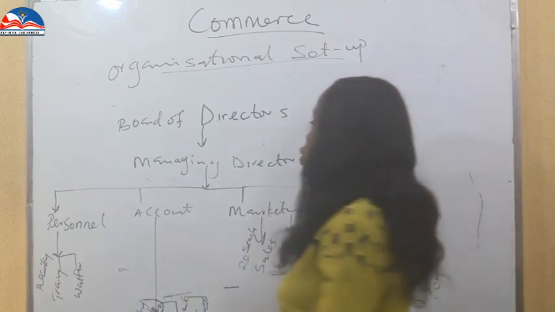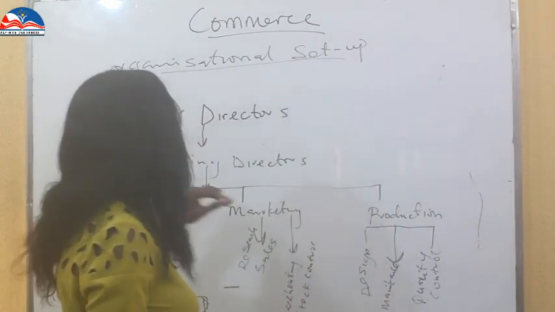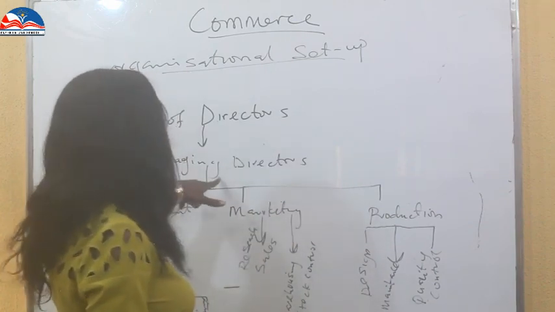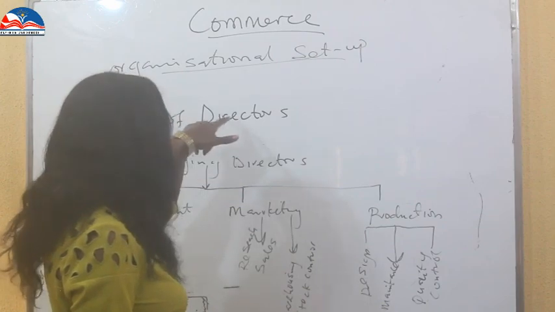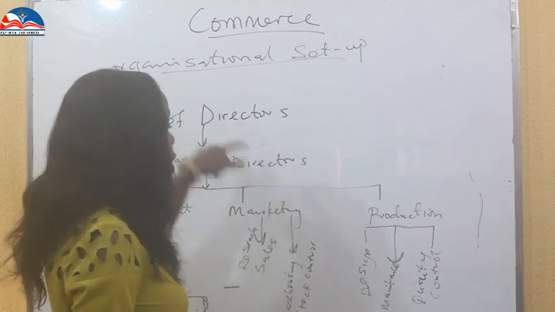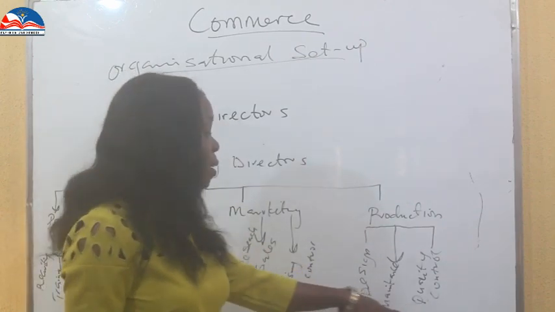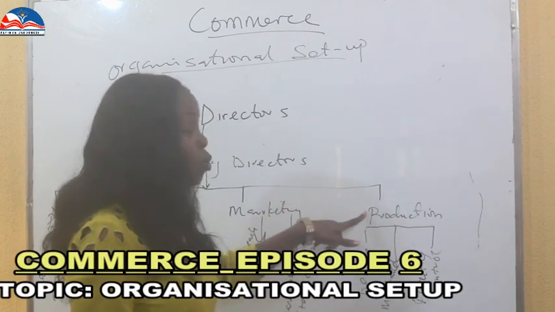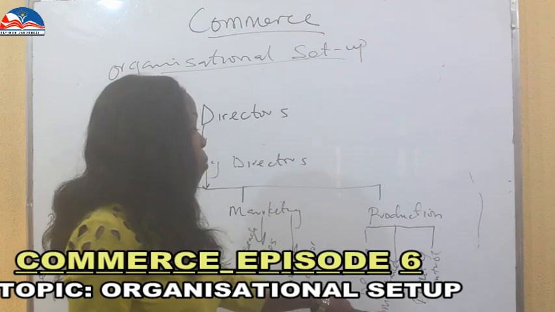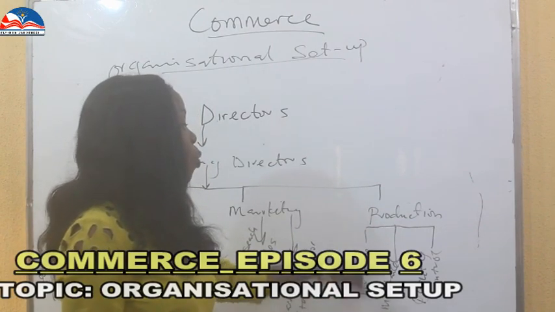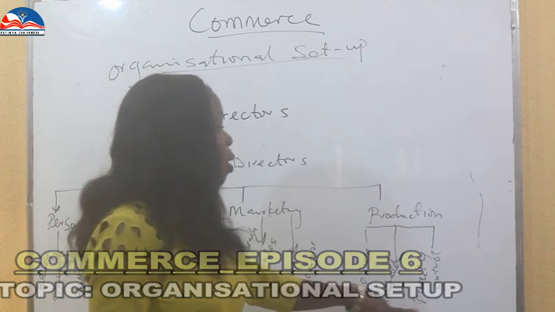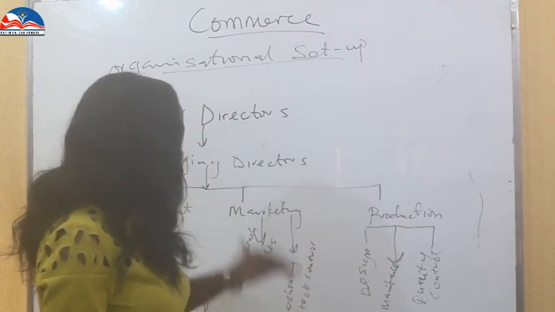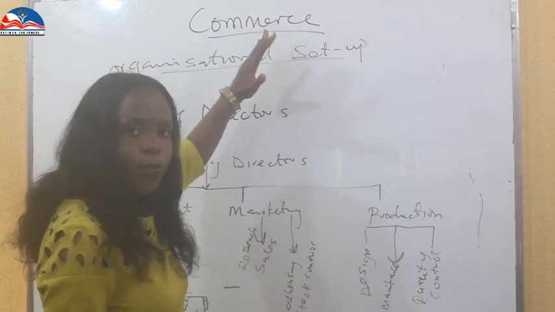Then we have the production manager. Remember, all of this comes under the managing director. Each of these managers reports back to the managing director, and the managing director reports back to the board of directors. And each of these people that head a team, whether you are in design and you are the head of the team, you report back to the production manager. Whether you are in maintenance and there is something wrong, you report back to the production manager. Quality control, you report back to the manager. So this is how it flows from bottom to top.